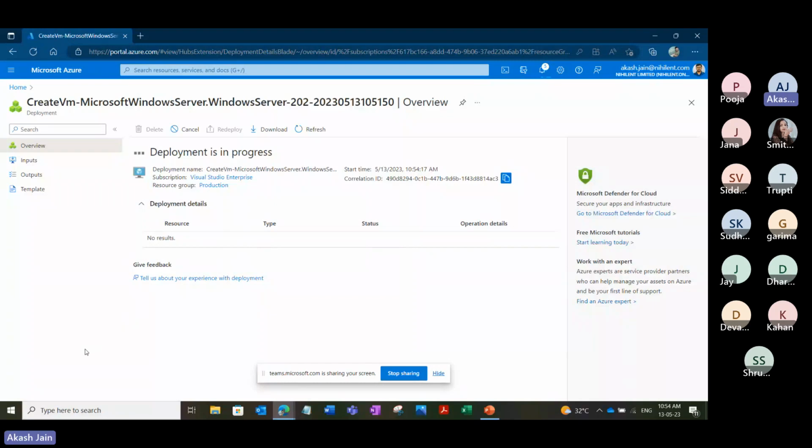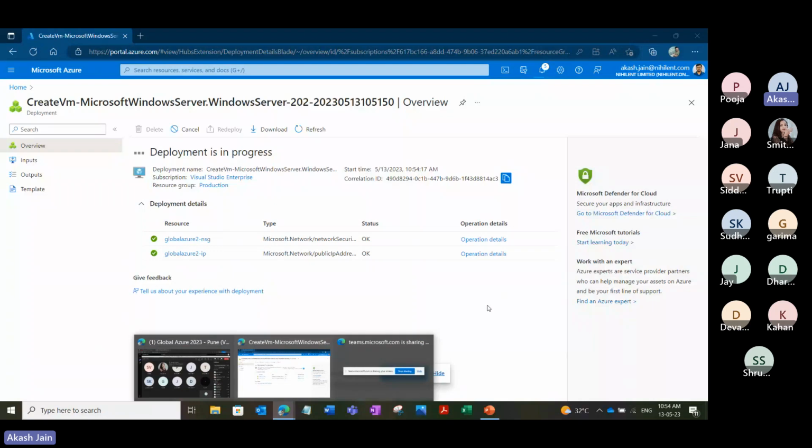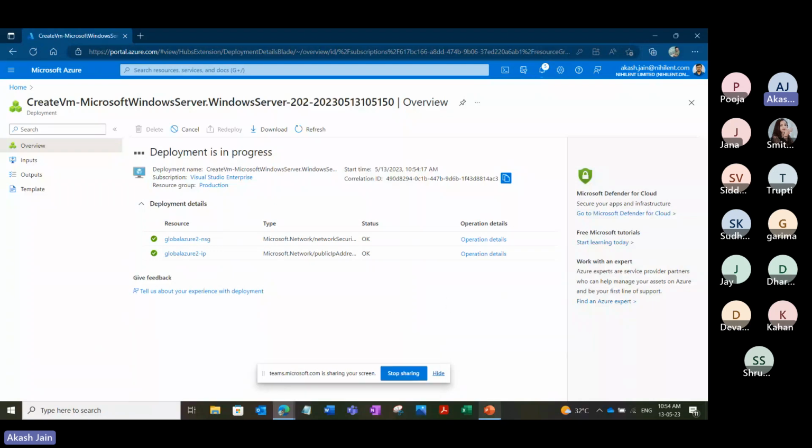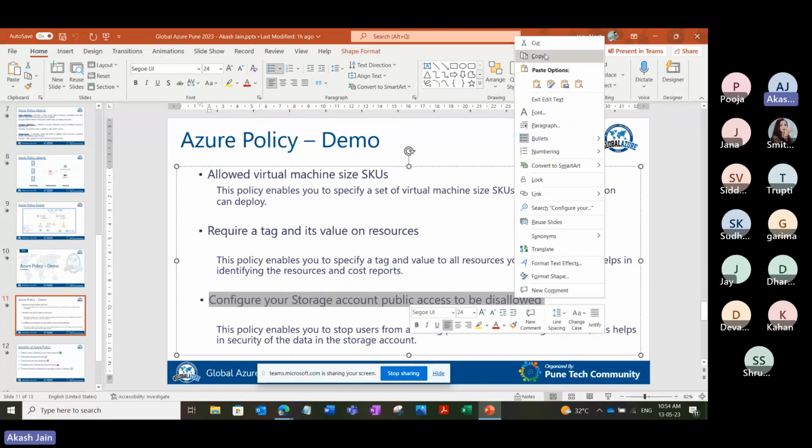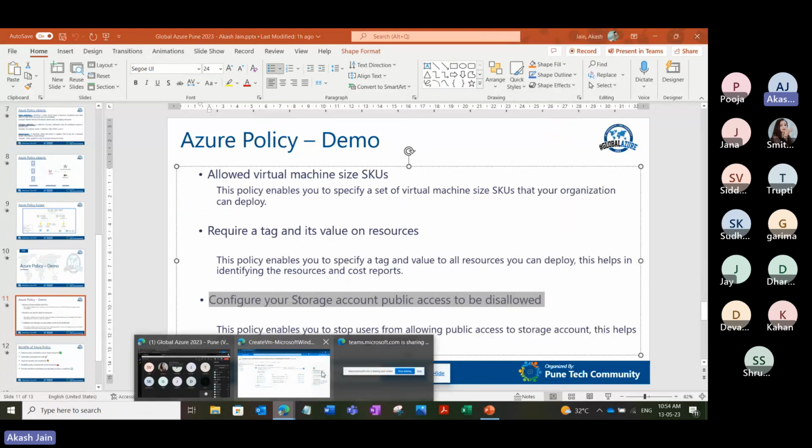So these two were the policies I wanted to show. The third one is a very interesting one. I guess we have some time, so we'll try to complete that. Configure your storage account public access to be disallowed. This is related to a storage account, and we are not saying that you cannot create your storage account. You do whatever you want. You can create your storage account without any policies or without any restrictions.